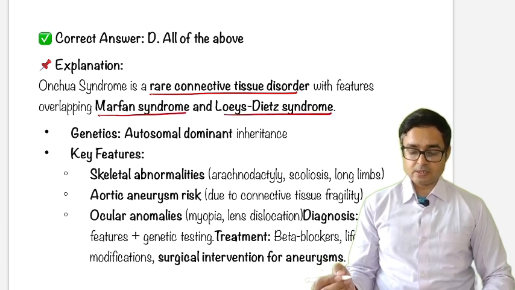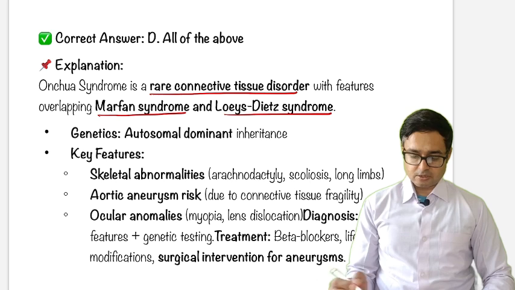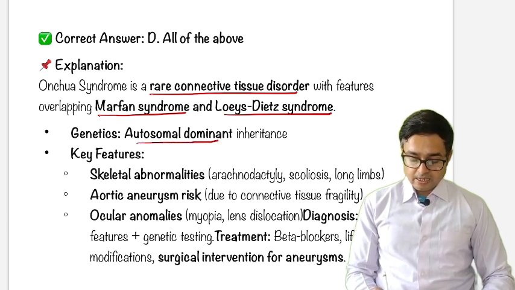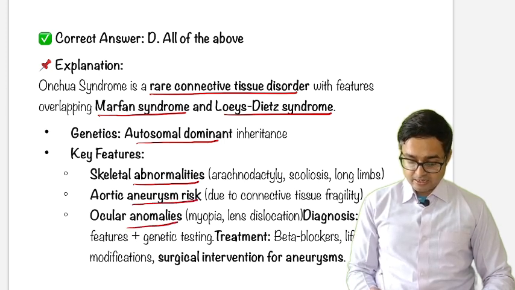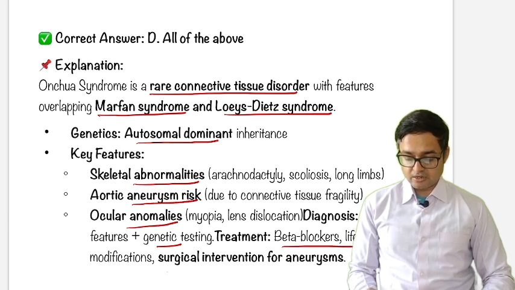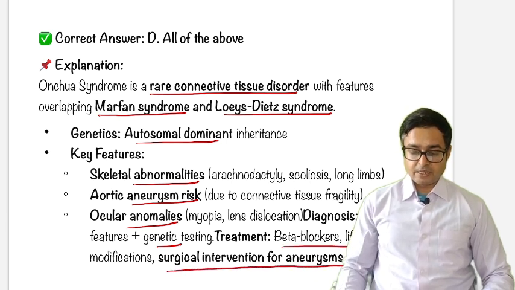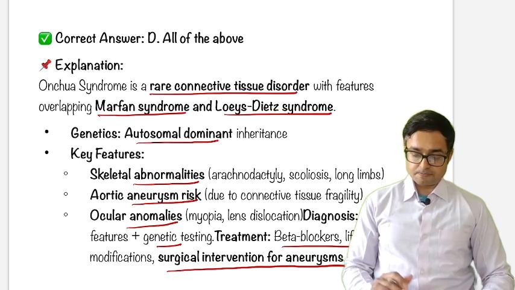Just remember, this is a rare connective tissue disorder. Key features: it is autosomal dominant, with skeletal abnormalities, aortic aneurysm risk, and ocular anomalies. The diagnosis is by genetic testing, treatment by beta blockers and lifestyle modification, and surgical intervention for aneurysm. Basically, this is a rare connective tissue disorder which resembles Marfan syndrome and Loeys-Dietz syndrome.